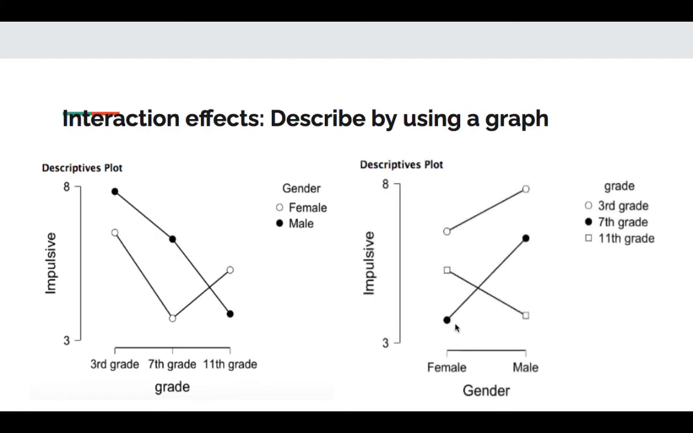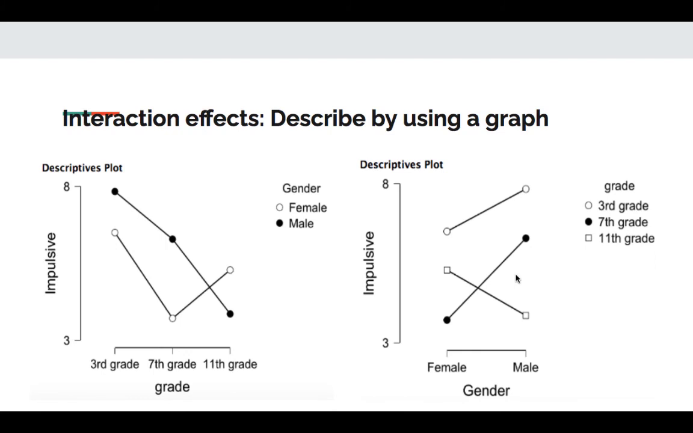I could also graph it this way, with females and males on the x-axis and 3 separate lines for each of the grade levels. And I think I actually kind of prefer this way, because one thing that this shows really clearly is that 3rd graders are just more impulsive than 7th and 11th graders. So that's where you really see the main effect for grade level. And then this cross here shows really this interaction created by 7th and 11th graders switching who's more impulsive by gender.